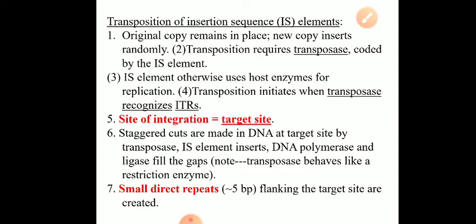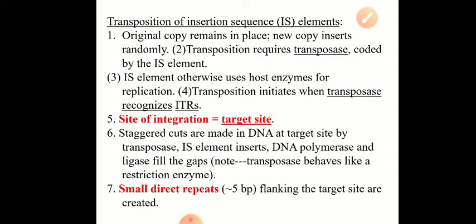How does transposition of an insertion sequence or IS element take place? Transposons are mobile genetic elements. They carry themselves from one position to another. How does an insertion sequence do this? It moves with the help of a protein called transposase.